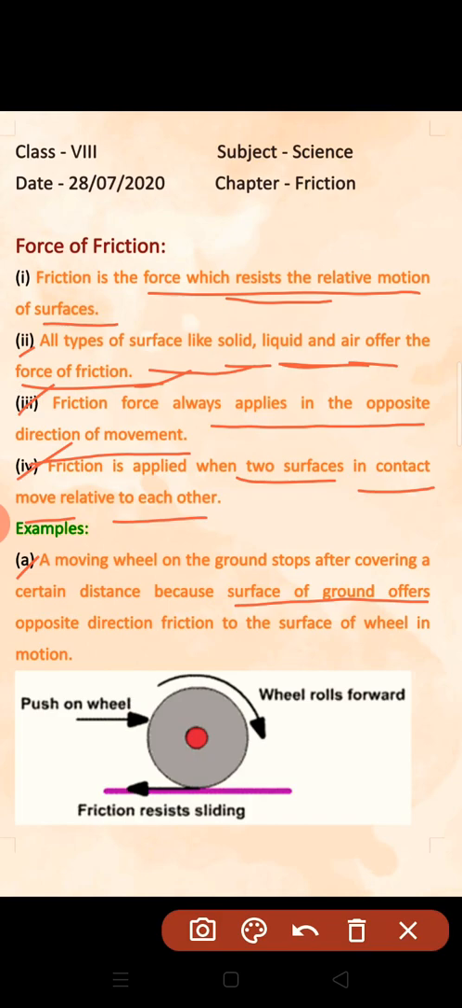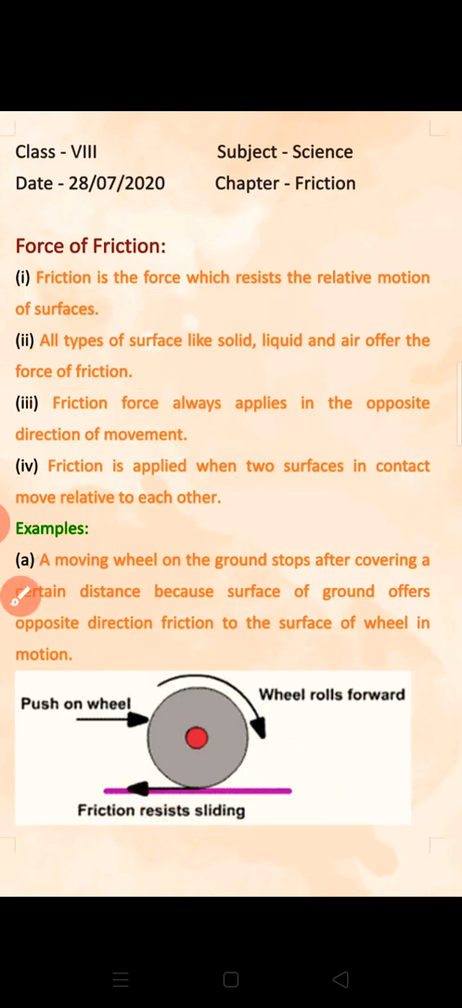Okay, see here, the surface of the ground is in contact with the wheel. And the force of friction will work opposite to the motion here. See, if the wheel is moving in this direction, so friction will work in the opposite direction. Friction resists sliding, it resists the motion of the wheel. And because of this resistance, the wheel will stop at a certain distance.